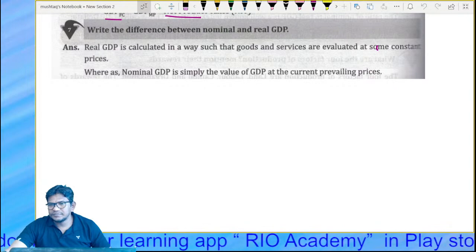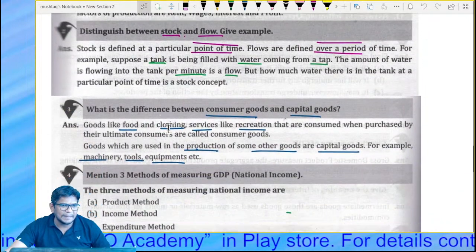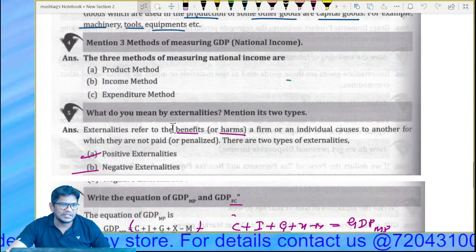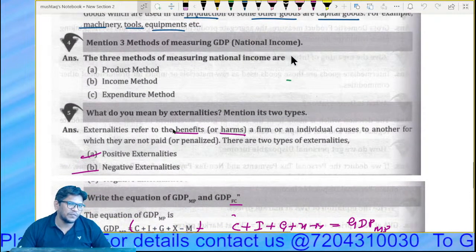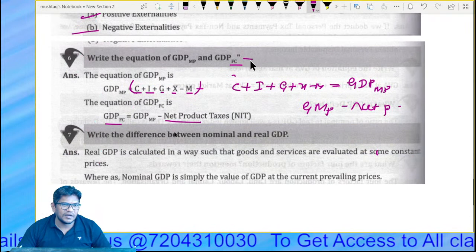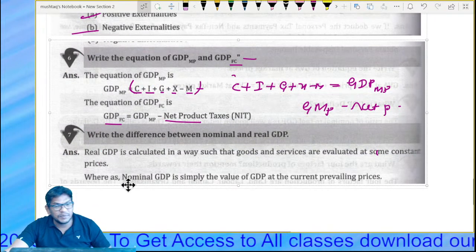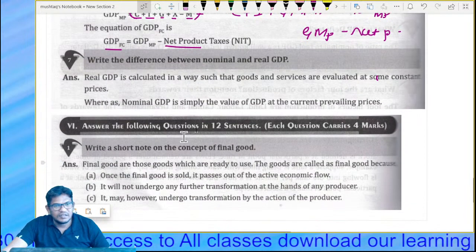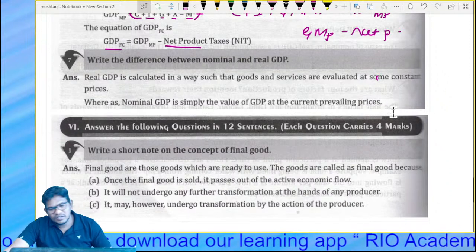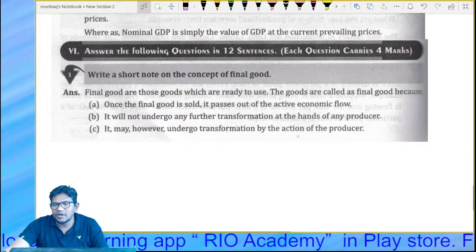So guys, from this point of view, the three methods of measuring national income may be an important question for you. GDP at MP and FC you can expect, and sometimes you'll get the difference between nominal and real GDP. But for the sake of knowledge, at least learn it. So remember it.